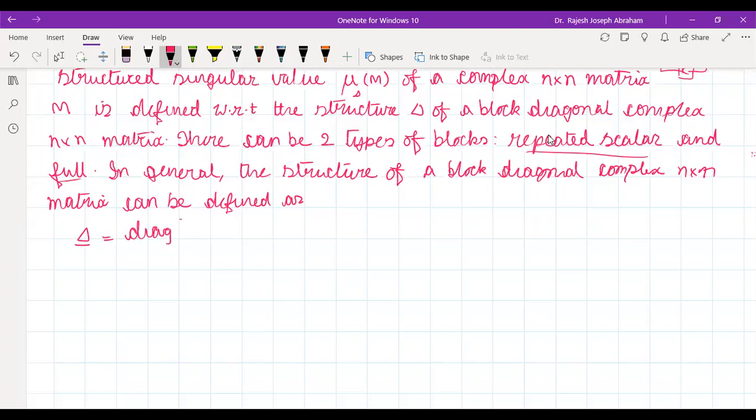What do you mean by that? For example, diagonal elements of delta 1 IR1 etc. up to delta S IRS, comma capital delta 1 etc. up to delta F. Delta J is a complex number. Block diagonal, delta J is an element of C, J by 1.